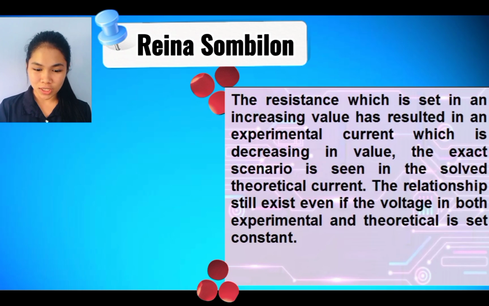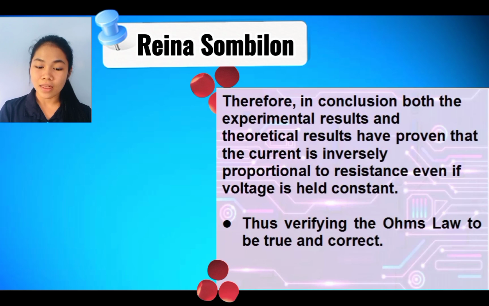And for our conclusion, the resistance which is set in an increasing value has resulted in an experimental current which is decreasing in value. The exact scenario is seen in the solved theoretical current. The relationship still exists even if the voltage in both experimental and theoretical is set constant. Therefore, in conclusion, both the experimental results and theoretical results have proven that the current is inversely proportional to resistance even if voltage is held constant, thus verifying Ohm's law to be true and correct.